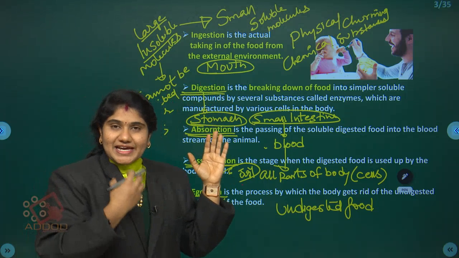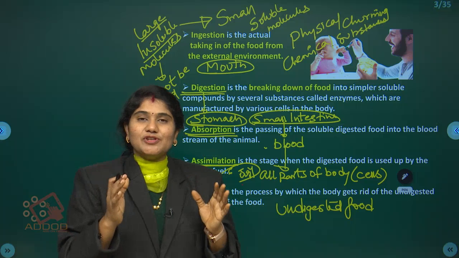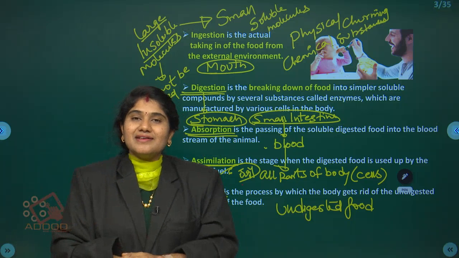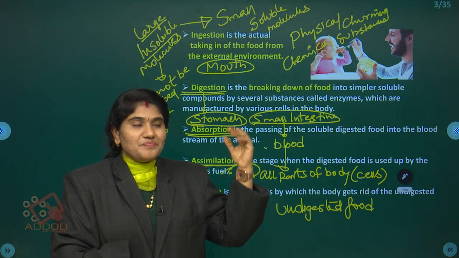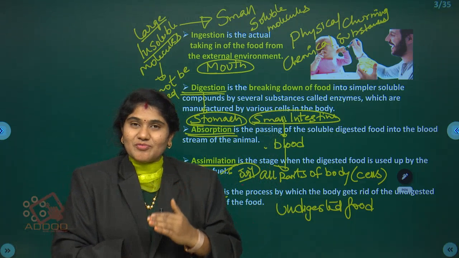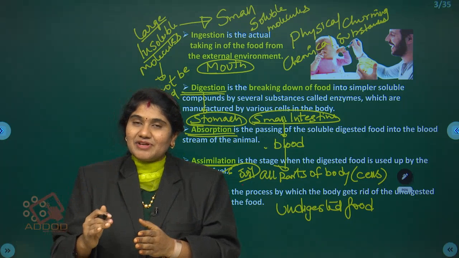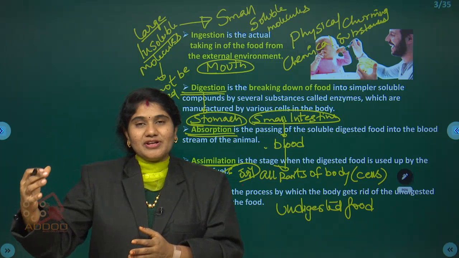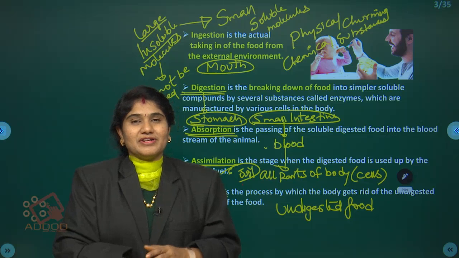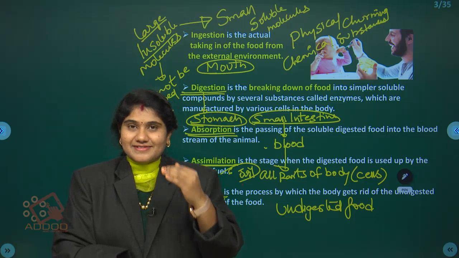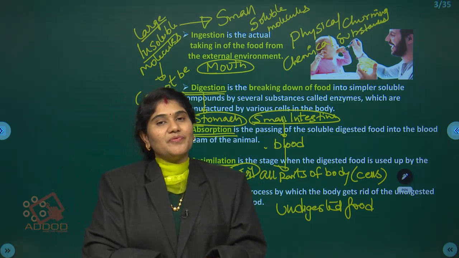In ingestion we take in the food. In digestion the large complex molecules, or the insoluble molecules, will be converted into smaller soluble substances. And finally in absorption these smaller soluble molecules will be absorbed into the bloodstream. In the assimilation process, the soluble molecules in the bloodstream move into each and every part of your body, each and every cell, and there this digested food is used in the production of energy.